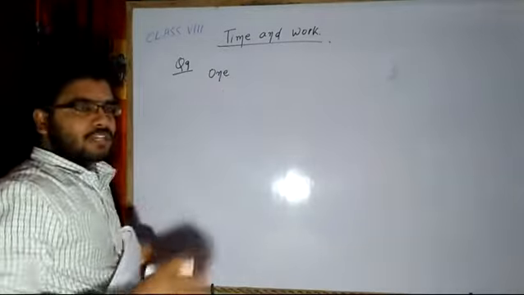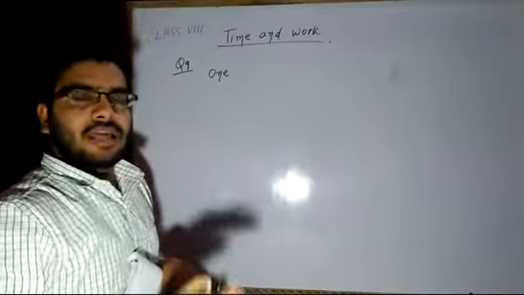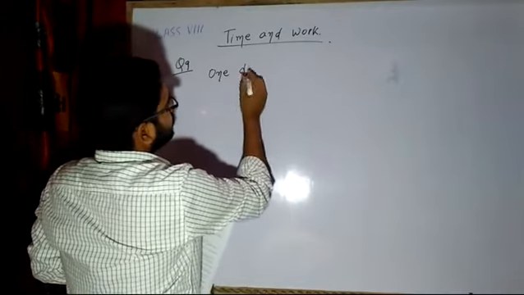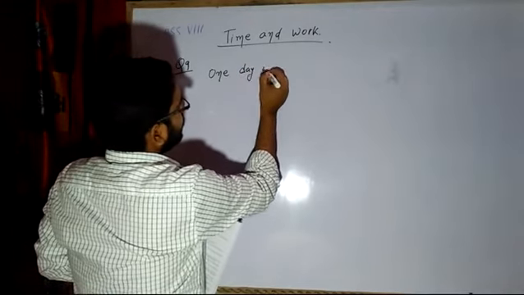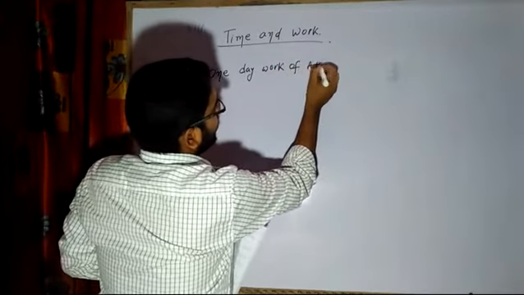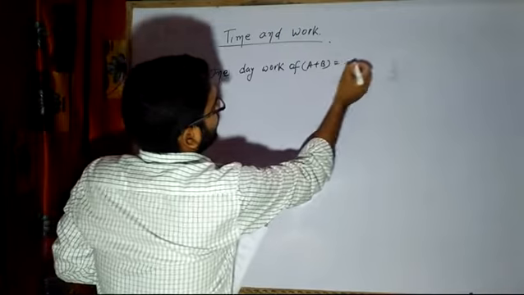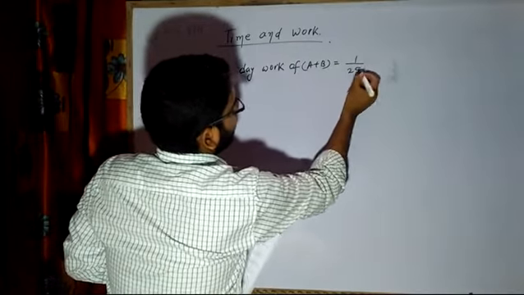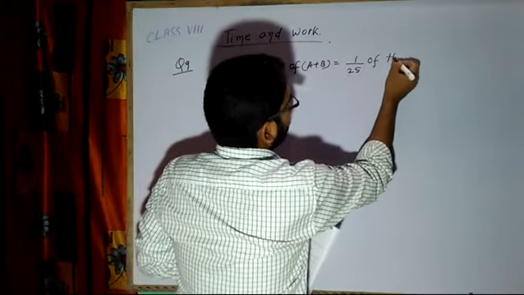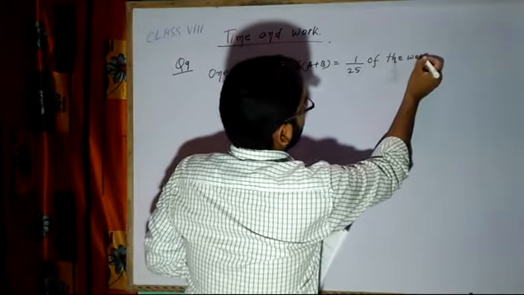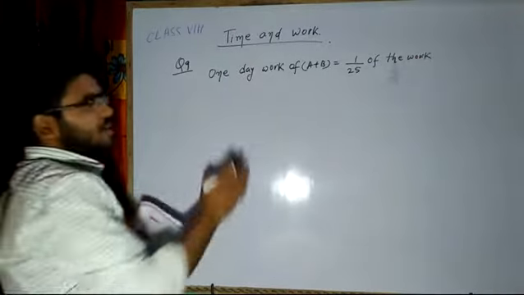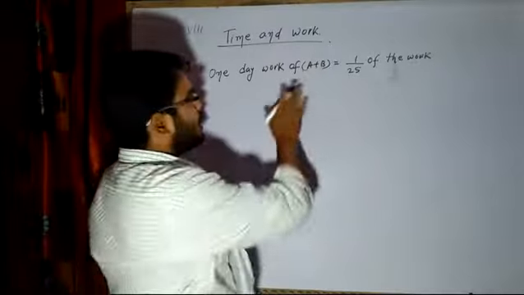First I have to record, as usual for time and work, the 1 day work. 1 day work of A plus B will be equal to 1 by 25 of the work. Right? Now after 15 days, that means together they have worked 15 days.